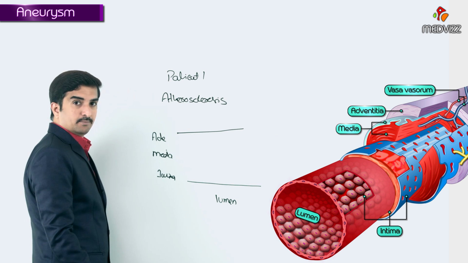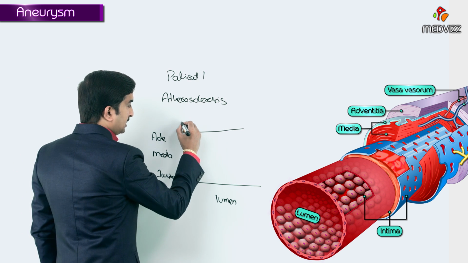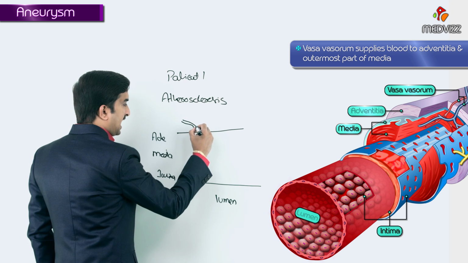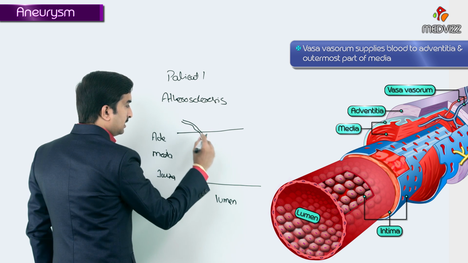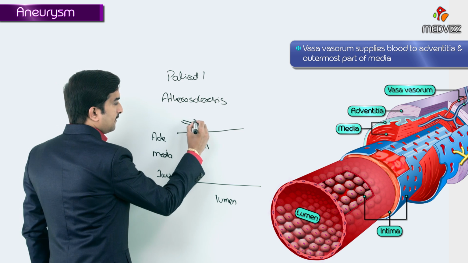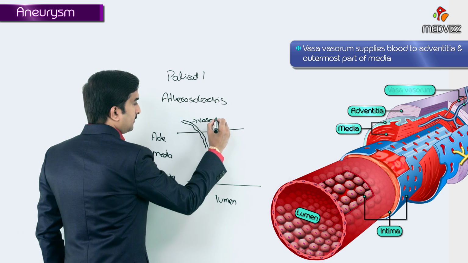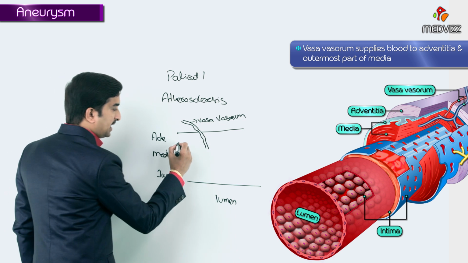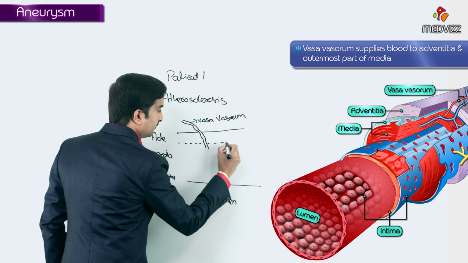This is the lumen. So there is a blood vessel which supplies the adventitia as well as the outermost part of the media, called the vasa vasorum, which supplies the adventitia.